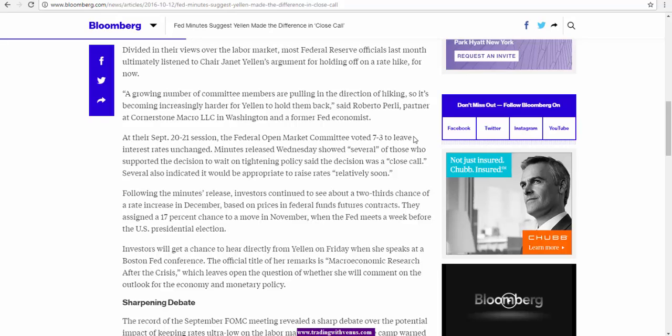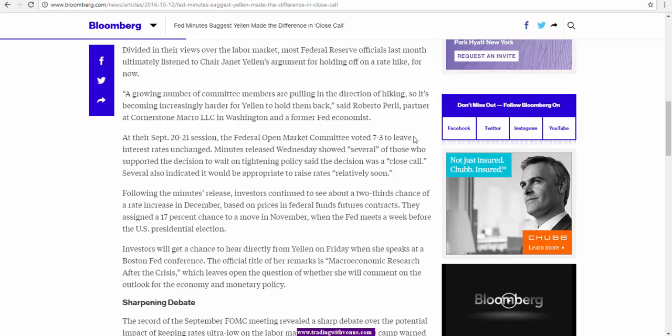This is important because before we only had one Fed official who had been asking for interest rate hikes. So now it seems like there are more Fed officials in favor of increasing the interest rates. So this is dollar positive, and over the next few weeks we may see the US dollar getting strengthened.